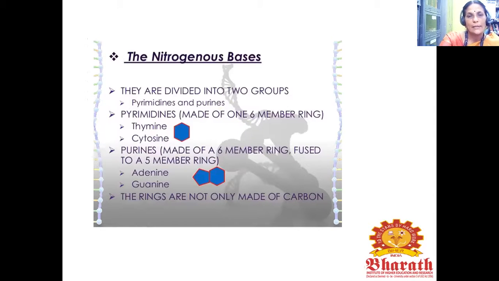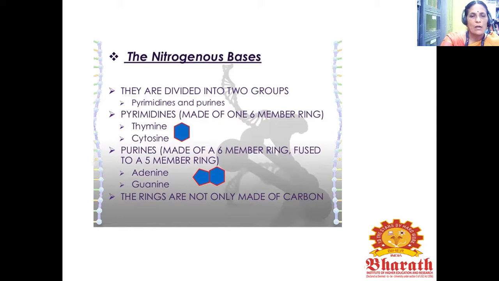First, let's talk about the nitrogenous bases. They are divided into 2 groups, pyrimidines and purines. Pyrimidines are made of a 6-member ring. They include thymine and cytosine. Purines are made of a 6-member ring fused to a 5-member ring. They include adenine and guanine.